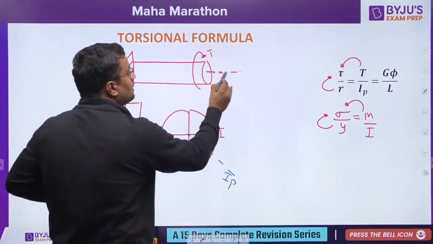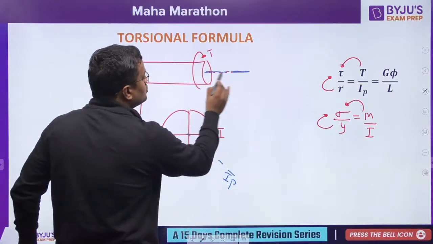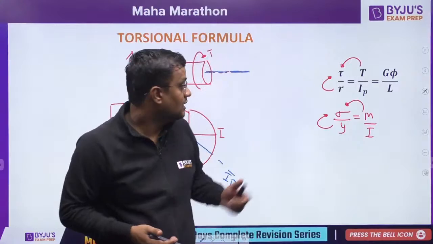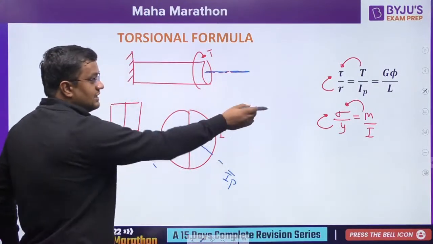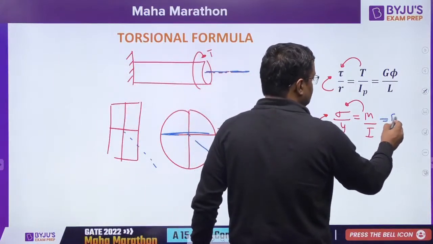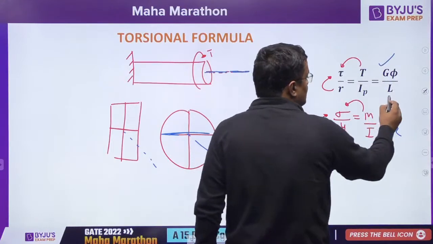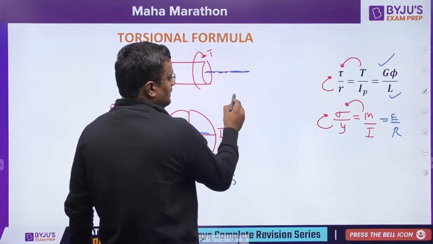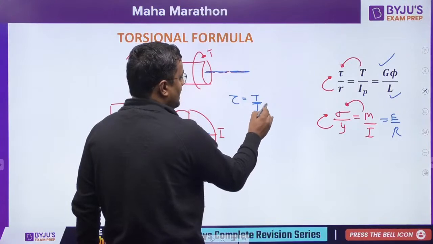So we also write I about the polar axis. See how realistic the formula is. Bending is about that axis, so we write I along that axis. Here it is E by R, and here G, shear modulus, is shear stress by shear strain. L is the length of the shaft and phi is the twist. So from there, guys, we understood that shear stress is T by IP into R.